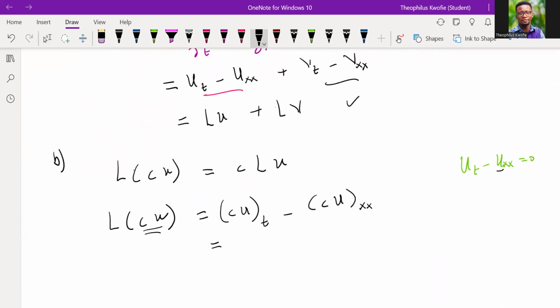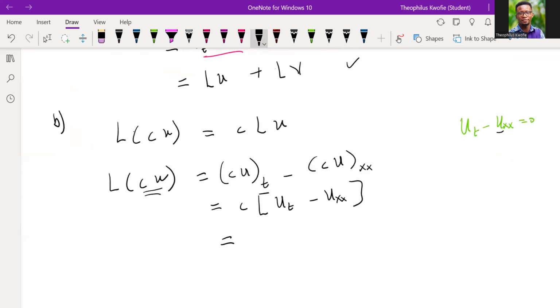All right. Because now we have C, which is common, we can factorize the C out, okay? And I know you're going to have u_t minus u_xx. Now, what can we say about this? This is your L operator, LU. So in that case, we're going to have C multiplying the operator acting on U. Now we've been able to satisfy the two properties, okay?